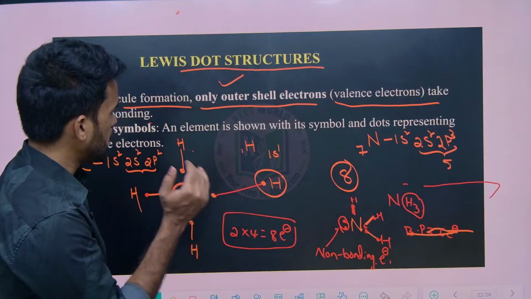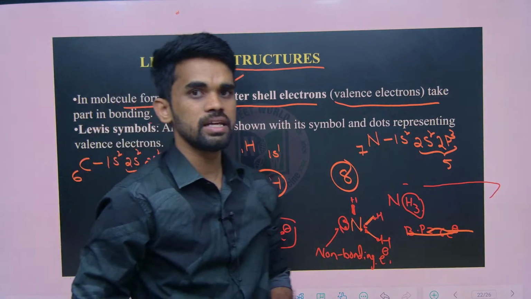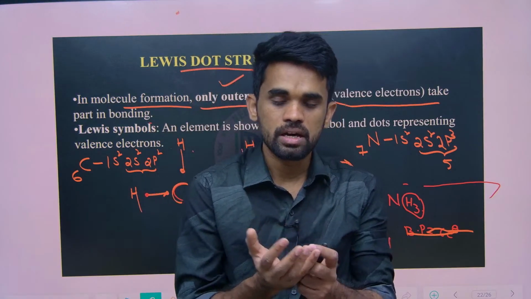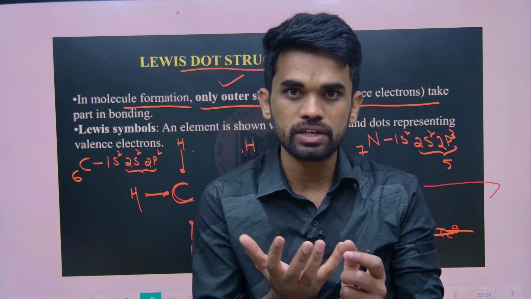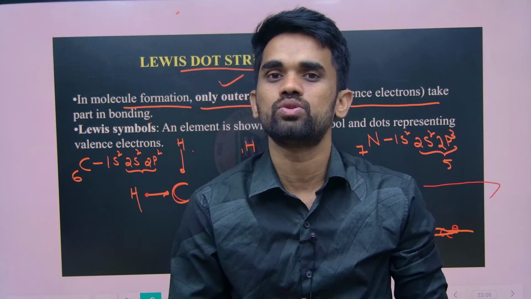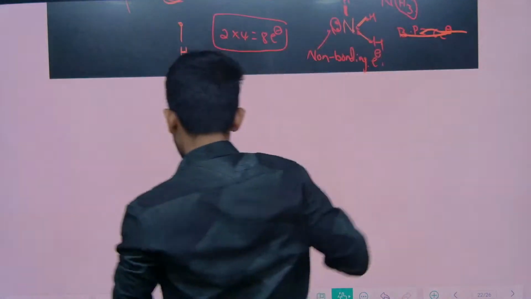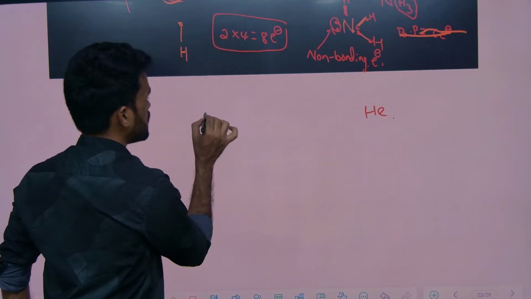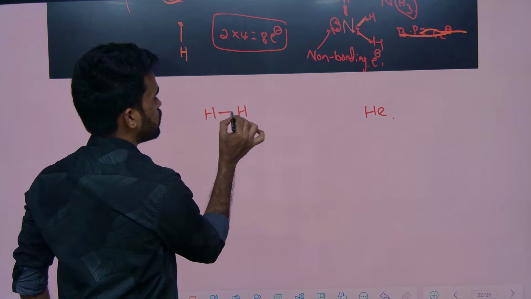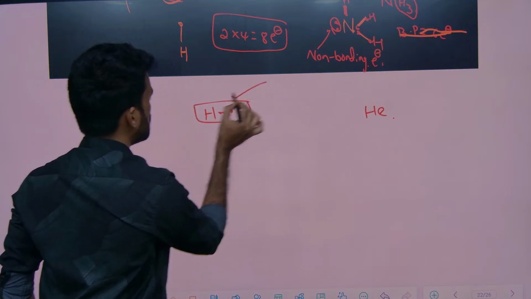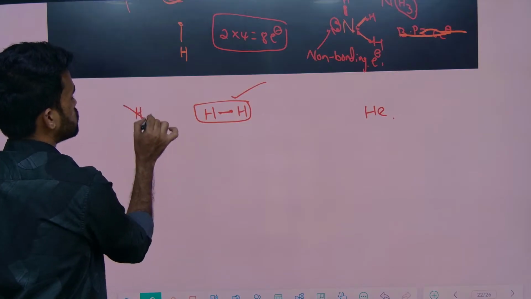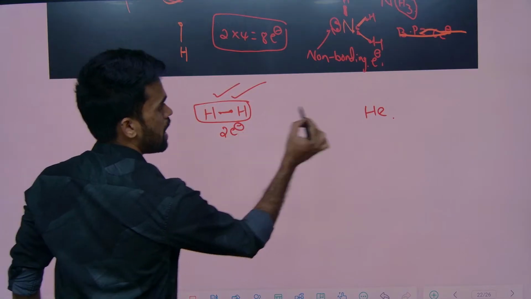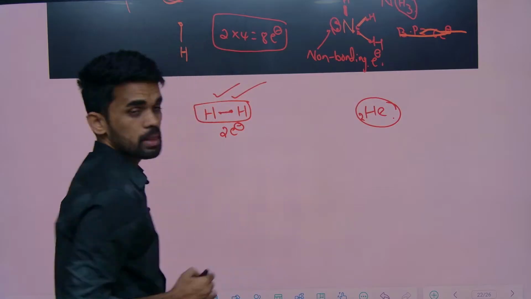Right. So he explained it very clearly by considering octet rule configuration. If the compounds attain noble gas configuration, octet rule configuration, they are considered to be stable. What he told is noble gases are stable. Noble gases means helium. So when hydrogen combines, it will get 2 electrons. That's why the hydrogen molecule is stable compared with the hydrogen atom. The hydrogen atom won't exist, the hydrogen molecule exists because it will have a 2 electron system like the nearest noble gas, that is helium.